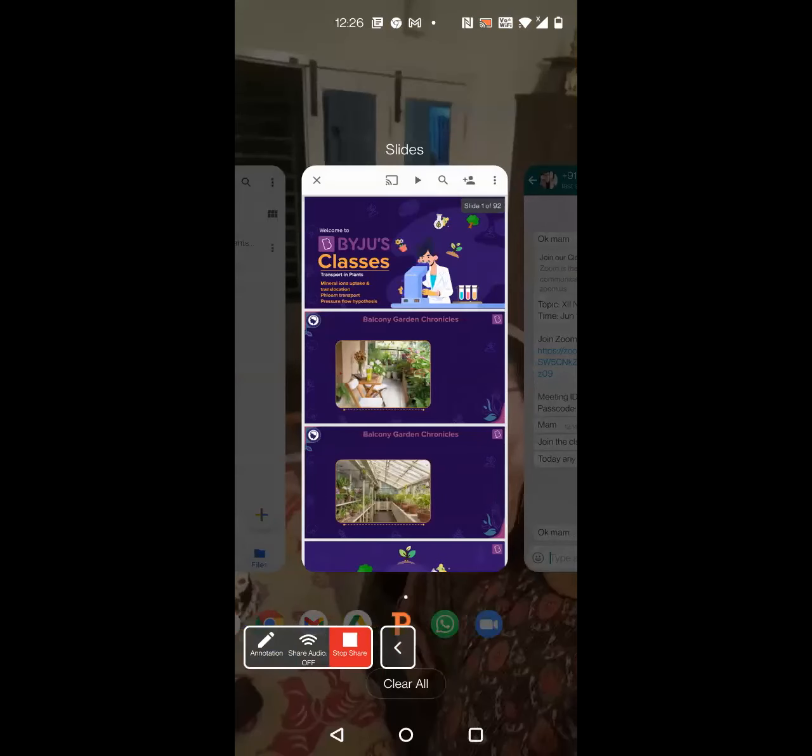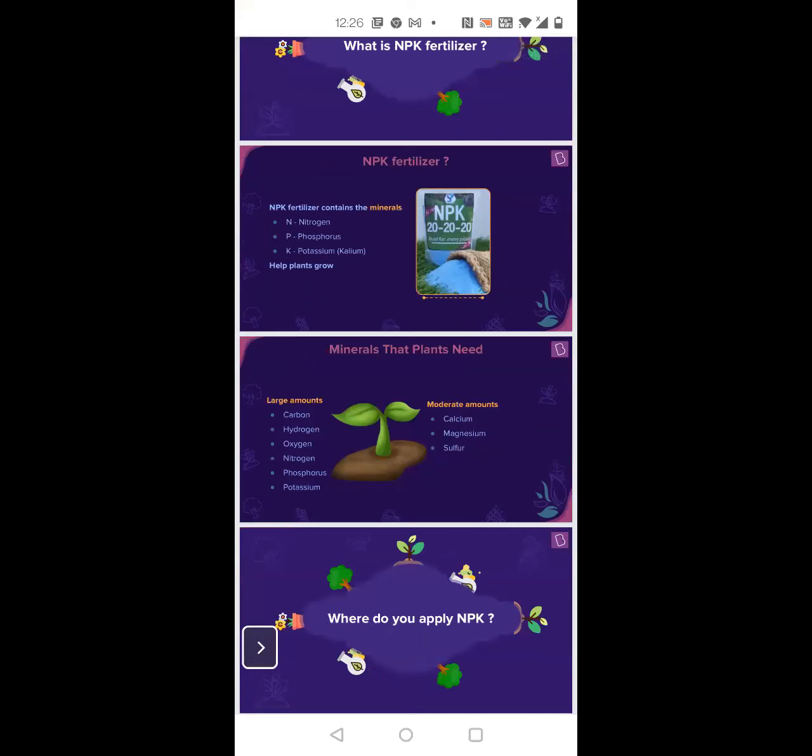So you might have studied about NPK fertilizers: nitrogen, phosphorus, potassium. All the fertilizers are essential for plant growth.